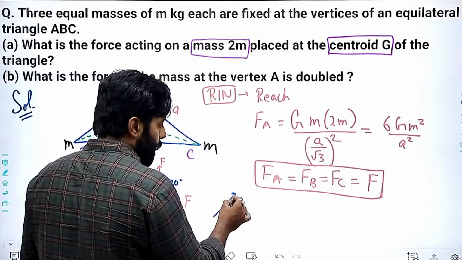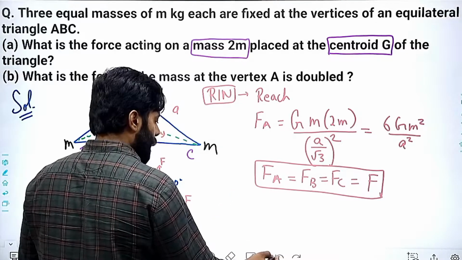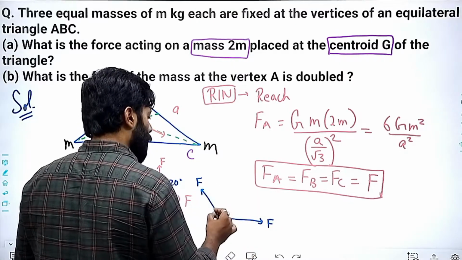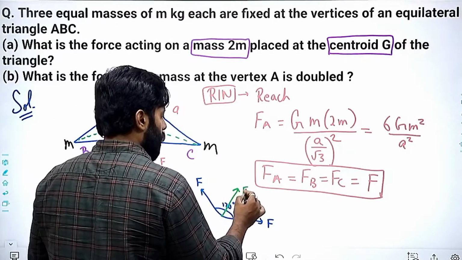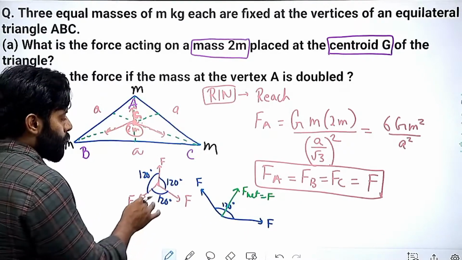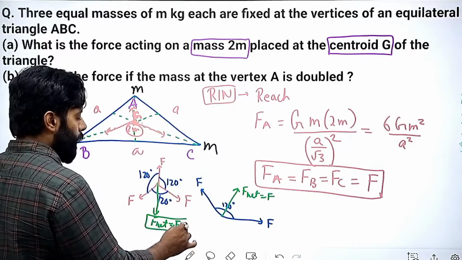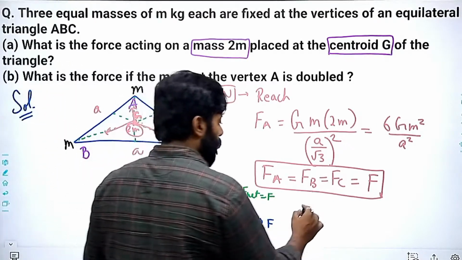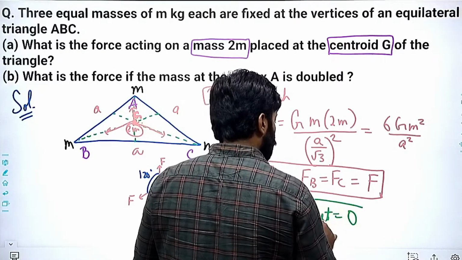So if I am having two forces, this and this, separated by an angle of 120 degree, then F net will be equal to F. So I can say that this will be my F net, which is equal to F, and this force will cancel out this force. So the net force which is coming here will be 0.